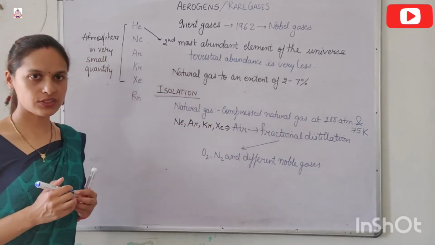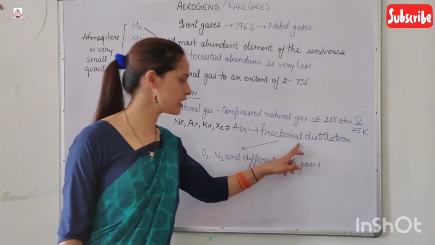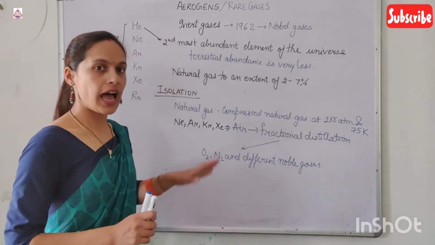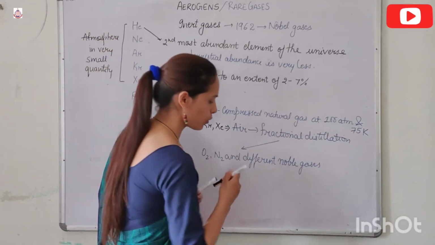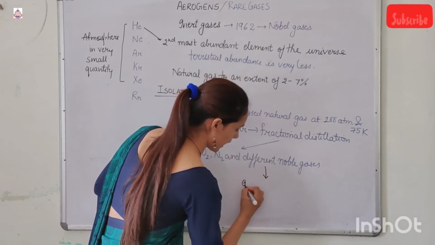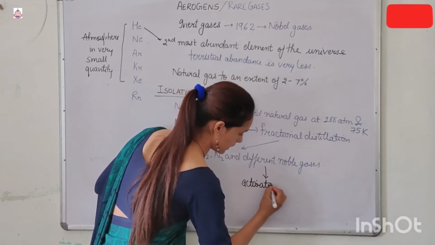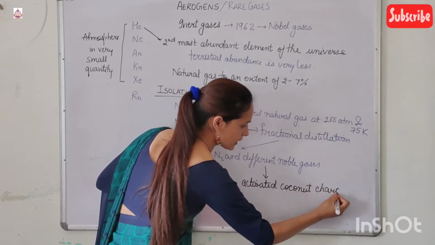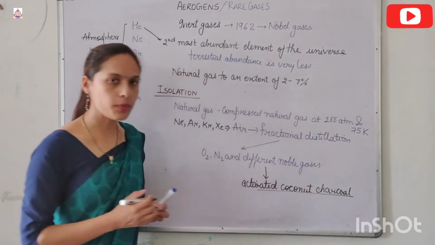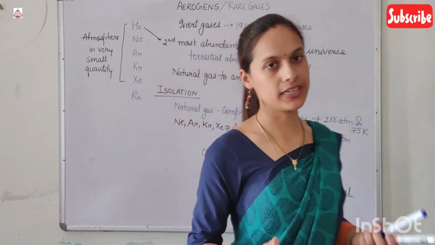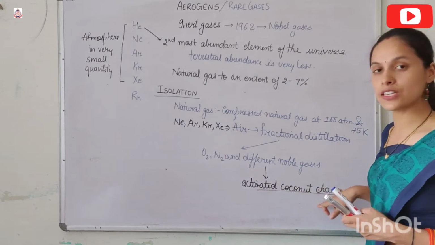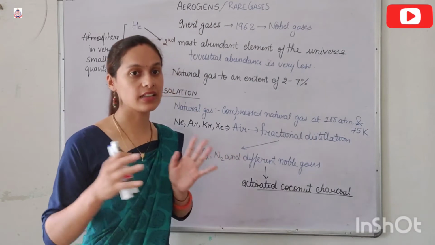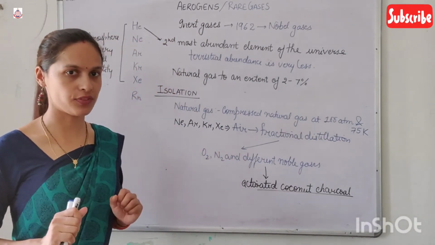This we have studied in our junior classes, that by fractional distillation of the air, we get O2, N2 and different noble gases. After this, we can separate the noble gases with the help of activated coconut charcoal. This activated coconut charcoal absorbs different noble gases at different temperatures.